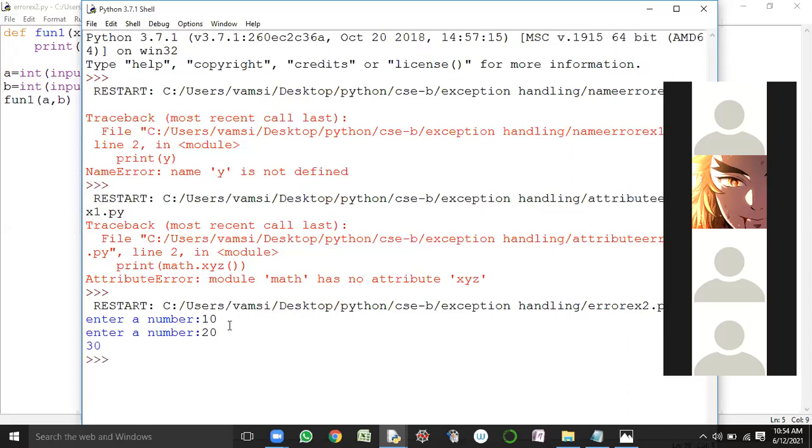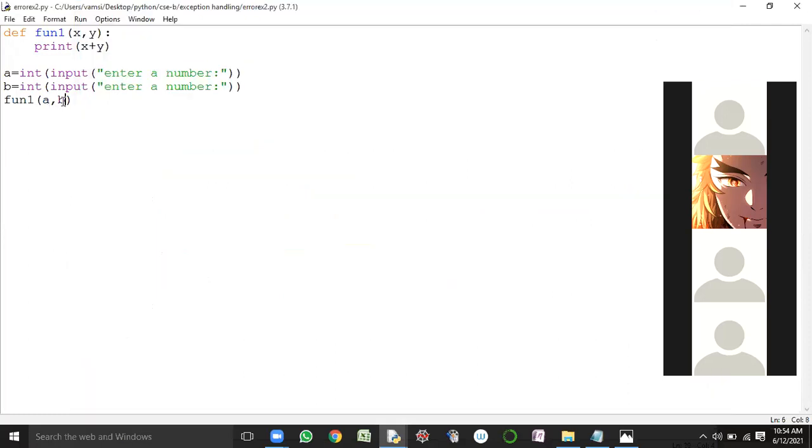See here, what is it showing? 30. Is it the correct output which we are expecting from the program execution? Please respond. Are you seeing the code or not? Are you seeing the shell? Yes, sir. So is it the correct output which we are expecting from the program execution? Yes, sir. Now go to the code window.